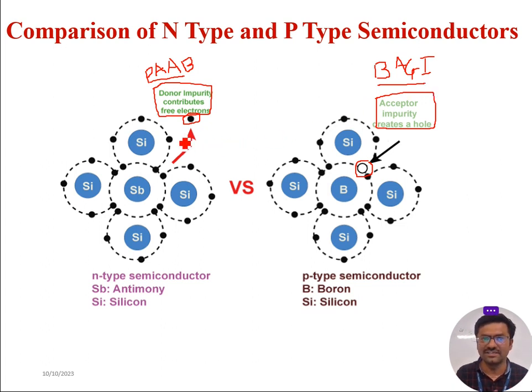Then what are the majority carriers in N-type material? Electrons are the majority carriers in N-type material. What are the minority carriers in N-type material? Holes are the minority carriers in N-type material. Now coming to P-type material, the majority carriers are holes, and the minority carriers are electrons. So these are very simple comparisons between N-type and P-type material.